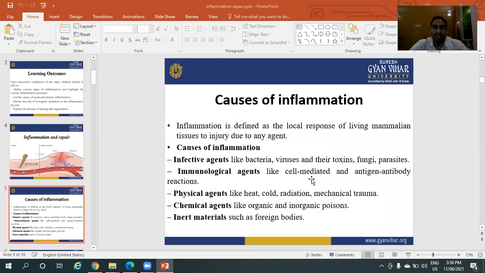Causes of inflammations. Inflammation is defined as the local response of living mammalian tissues to injury due to any agents.